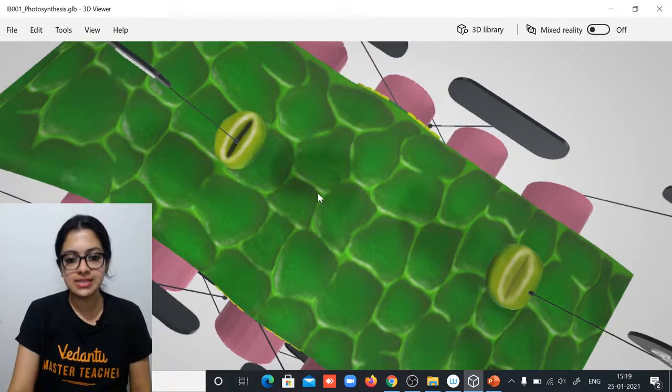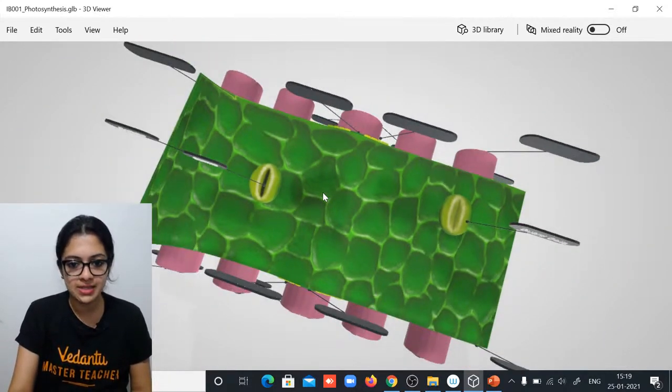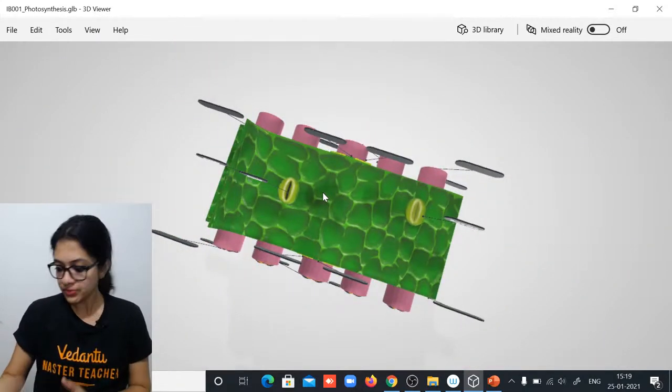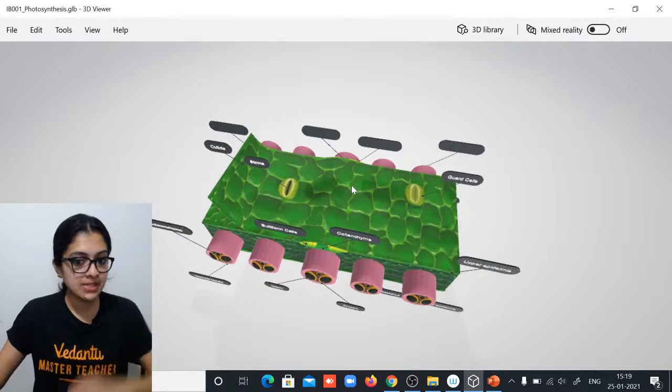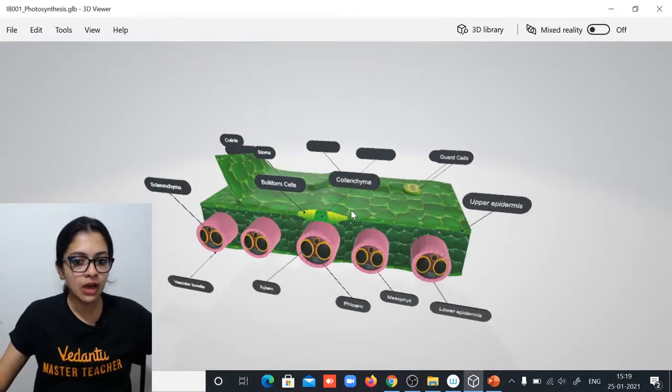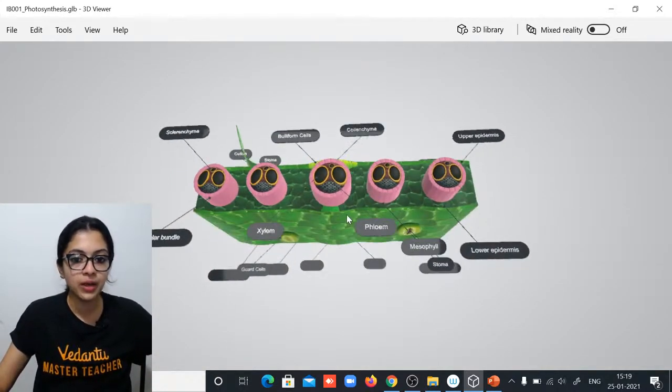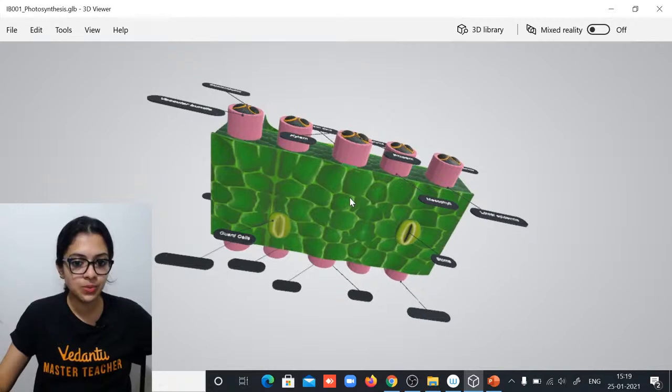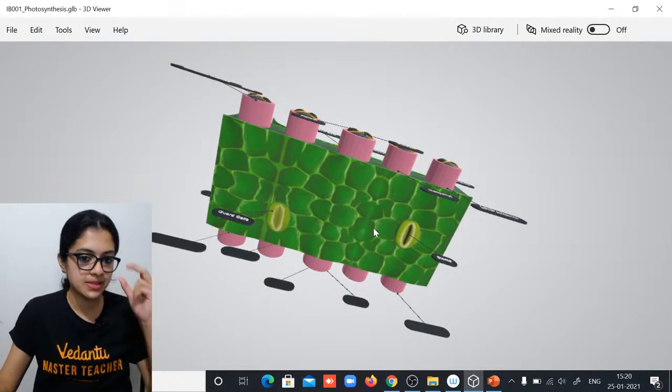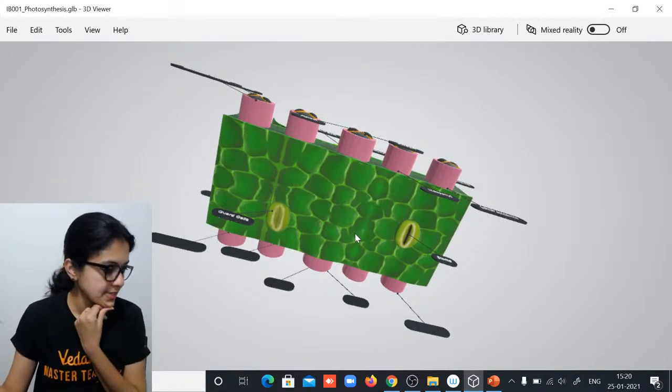And as you can see, let me just zoom out a bit. This is the upper epidermis. I'm looking at it from a top view. Now look at this from a side view and look at the lower epidermis as well. Again, on the lower epidermis as well, you would see stomata. All right.